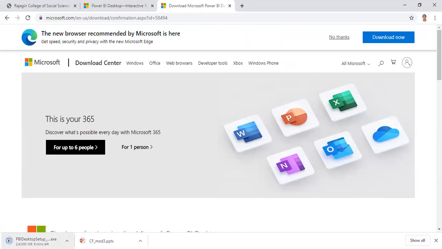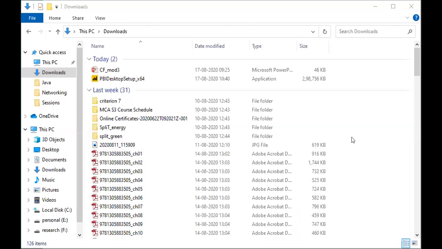Now, the Power BI desktop setup exe file will download. It will take some time. Wait patiently. I have now finished installing my Power BI desktop. This is my PBI desktop setup exe file. I will double click it and let the installation happen.